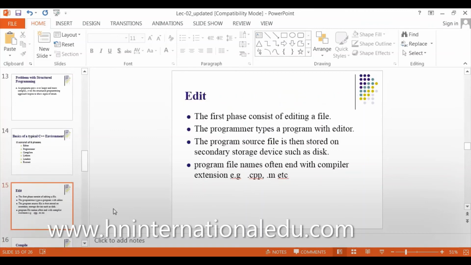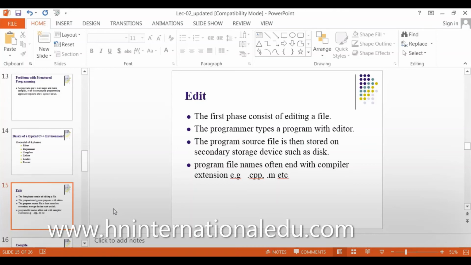The first phase consists of editing a file. The programmer types a program with the editor. When I'm writing a program in the editor, that file is called my source file. Whenever I write a program, my source file is saved on my system. When I save my source file, it's saved with an extension. For example, if you save an Excel file, it is saved with the .xlsx extension.